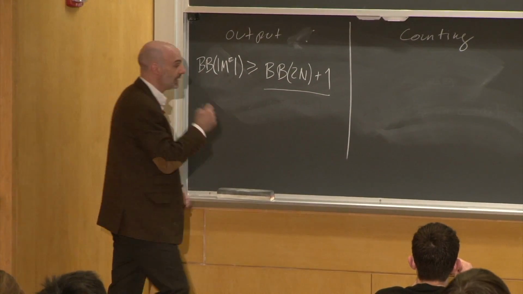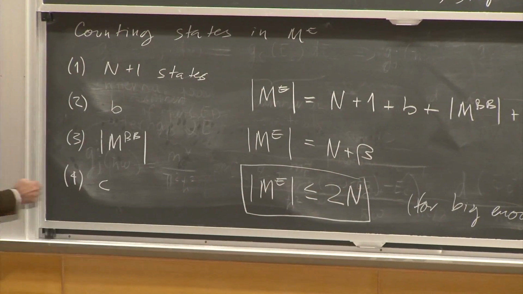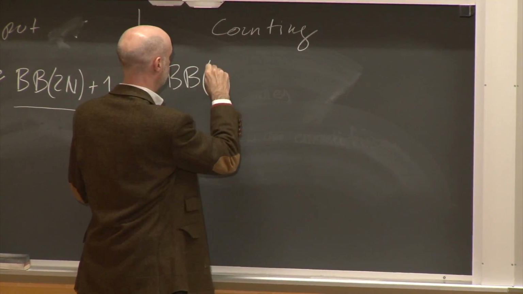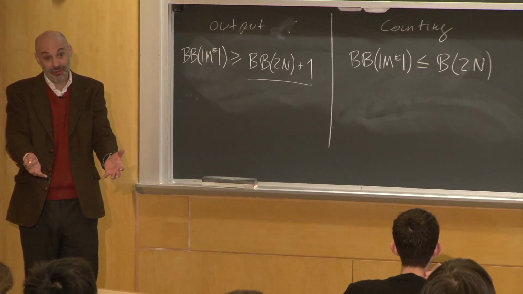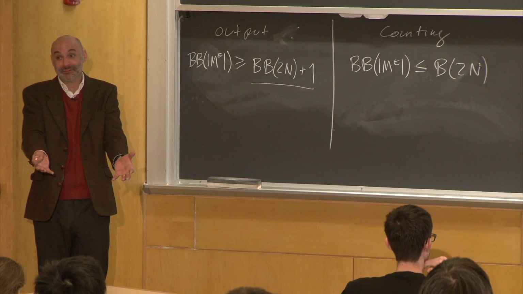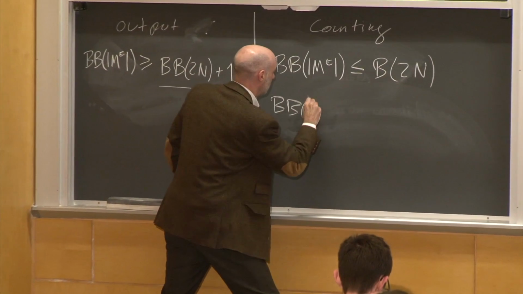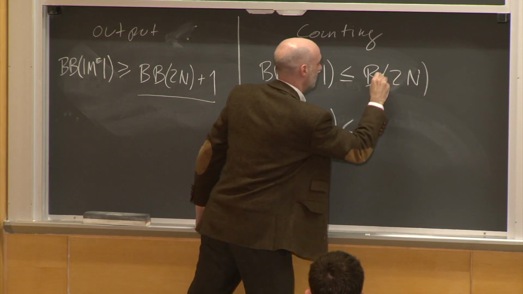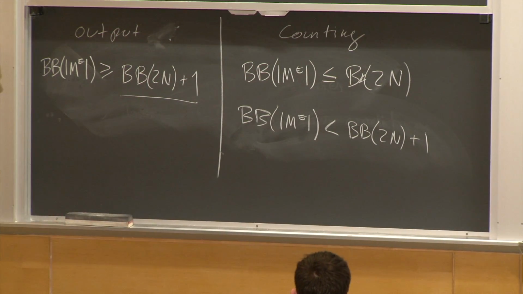OK, but now let's look at this result from our counting exercise. Because we know that, we know this. Because 2n is at least as big as that, and if you allow for more states, the busy beaver number is never going to go down. It can only go up. So that has got to be true.